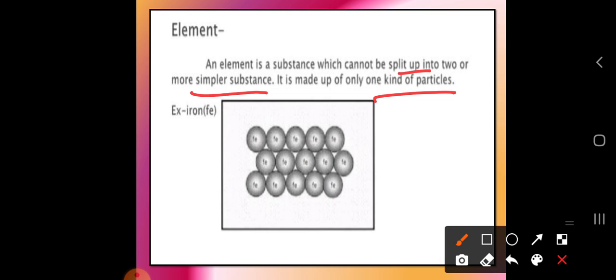Okay, an element means only one kind of particle, and we cannot split it up into two or more simpler substances. So here, the best example of an element I have taken is an iron nail. This is the iron nail, which is purely formed by the iron element. So what you have to keep in your mind: what is an element? That is one kind of particle.